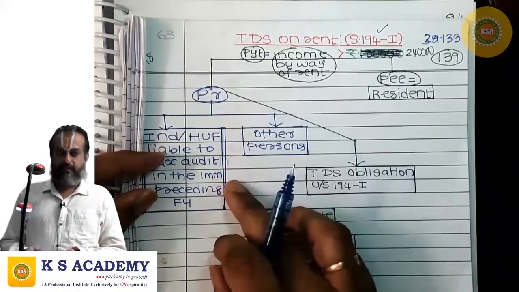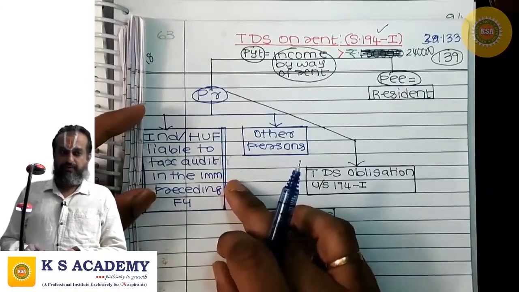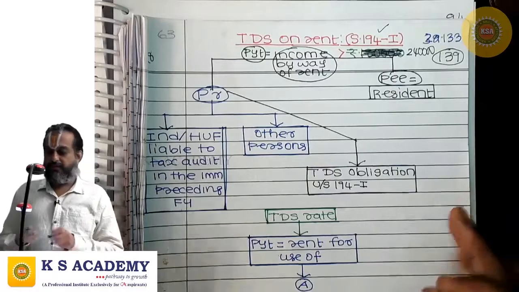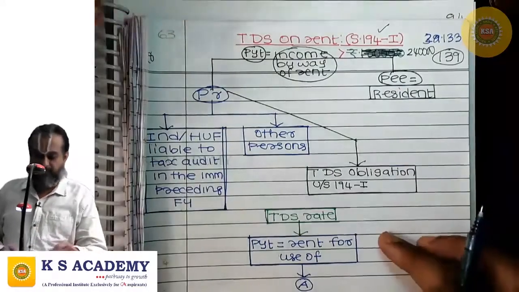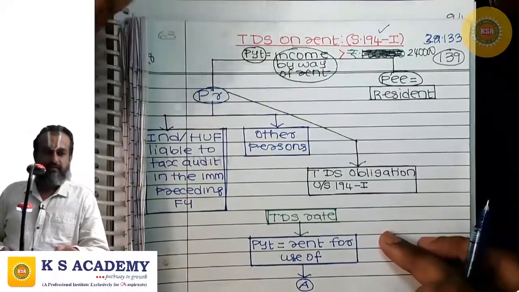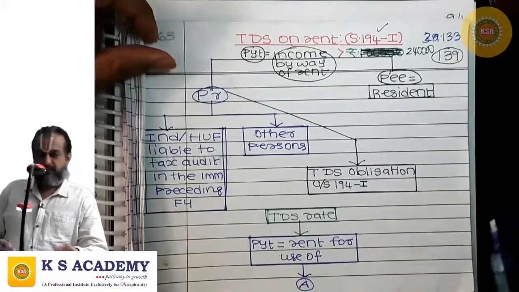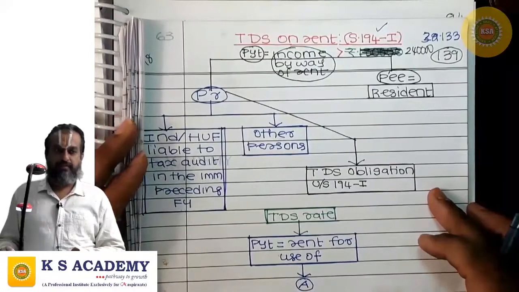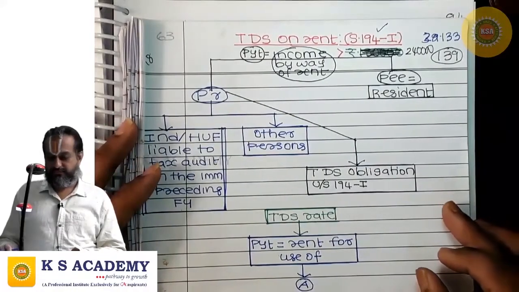Payer may be anybody, but if the payer is individual or HUF, the TDS obligation under 194I arises only when such individual or HUF was liable to tax audit in the immediately preceding financial year.